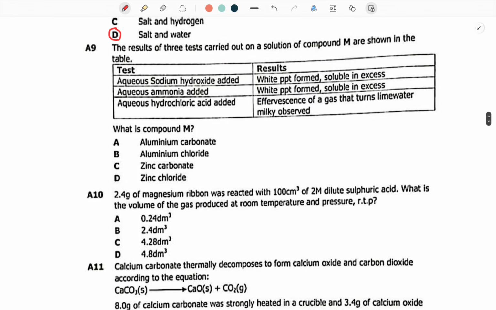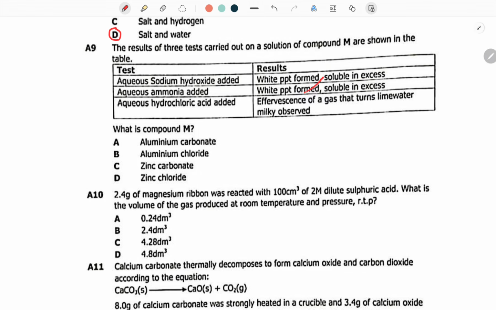Question 9 is simply stating the results of 3 tests carried out on a solution of compound M, shown in the table. They say aqueous sodium hydroxide, when added, produces a white precipitate that is soluble in excess. Aqueous ammonia added produces a white precipitate which is soluble in excess. Then when aqueous hydrochloric acid was added, effervescence of a gas that turns lime water milky was observed.